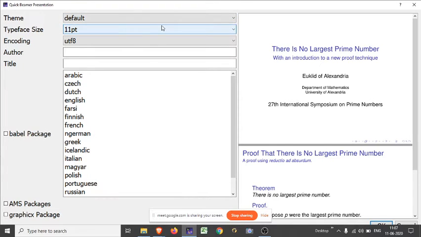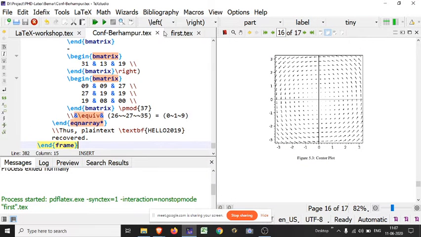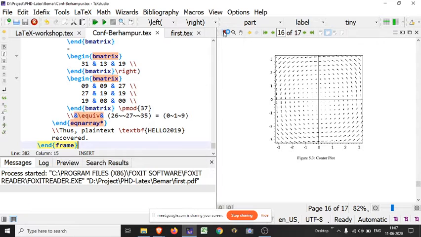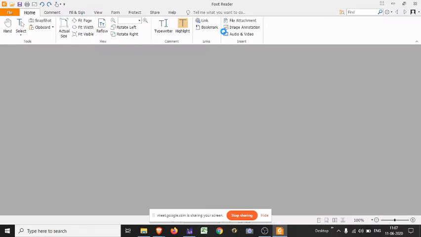Just one thing I want to show you. Here the theme structure is default. Before starting, I want to show one of my previous presentations and how it looks. This is a presentation I have already made in LaTeX, just showing the outlook of how a presentation looks in LaTeX.